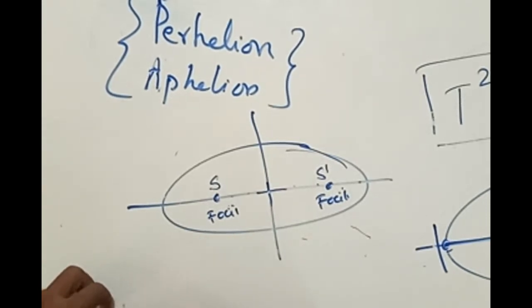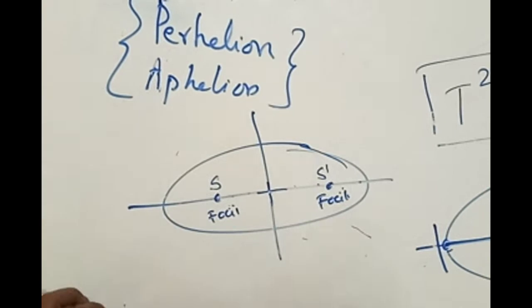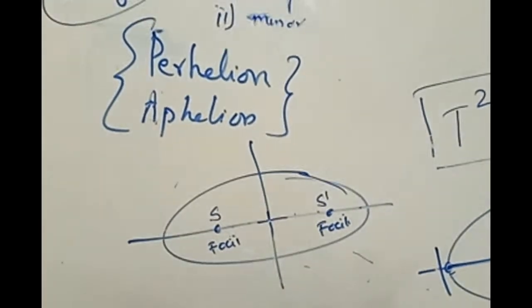Someone says it is the nearest point of the sun in the Earth's orbit. Right. Now, what does perihelion mean?